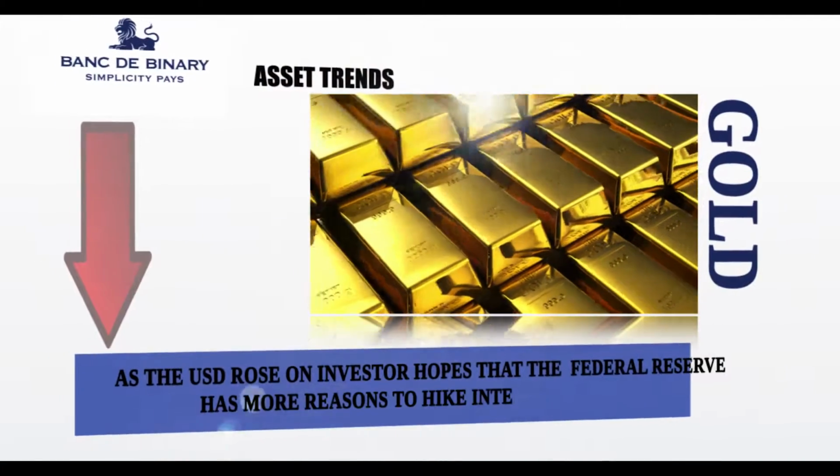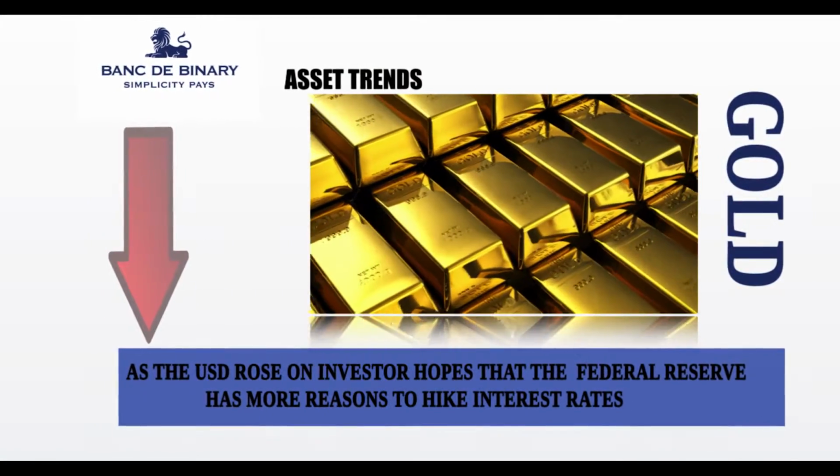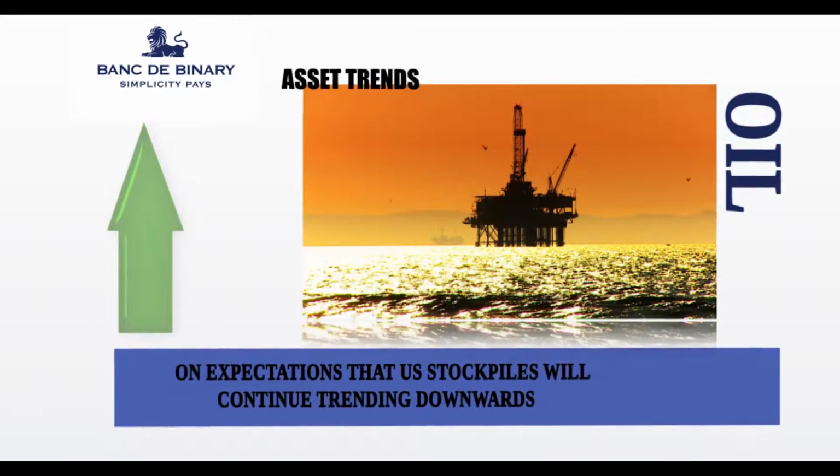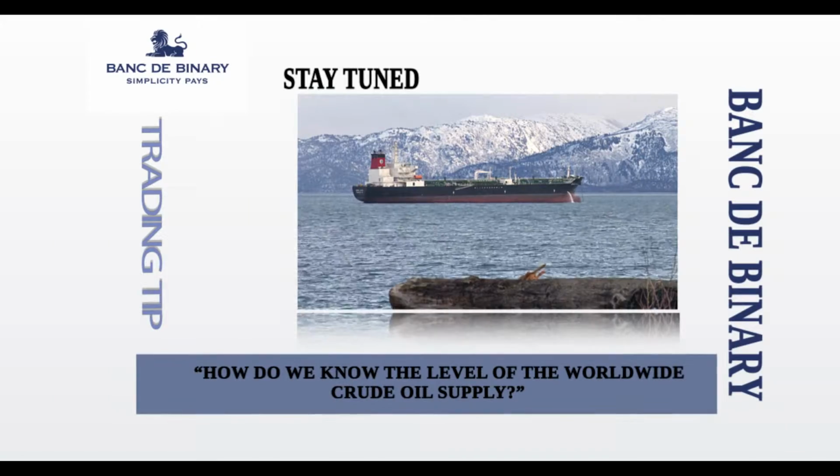Gold was down as the USD rose and investor hopes that the Federal Reserve has more reasons to hike interest rates. Oil was up, nearing 50 USD per barrel, with expectations that US stockpiles will continue trending downwards. Stay tuned for our trading tip later in the clip.